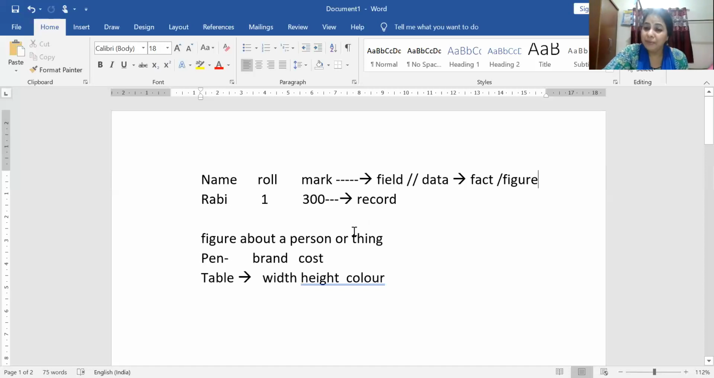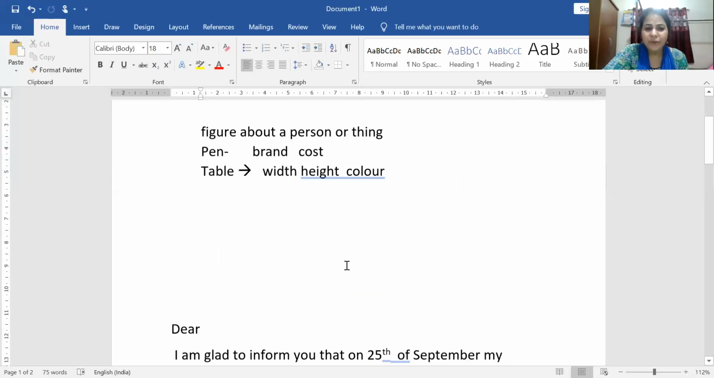So the number of friends whom I want to send, that is the record. 10 friends is 10 records, 15 friends is 15 records. If an office has 100 customers and they want to send information, then the 100 customers are the 100 records. Now you see here.